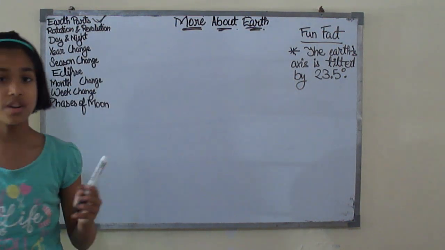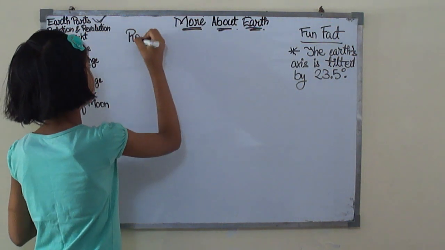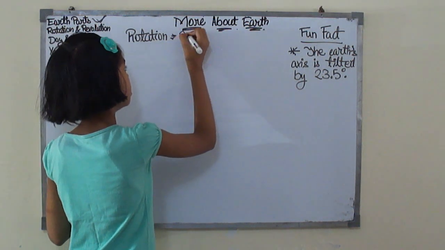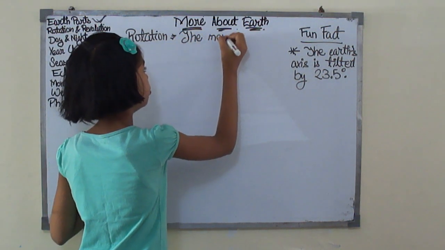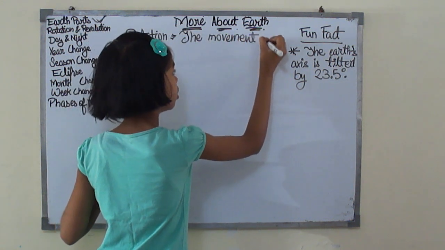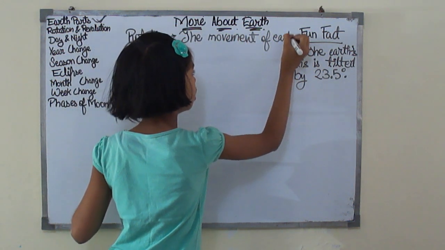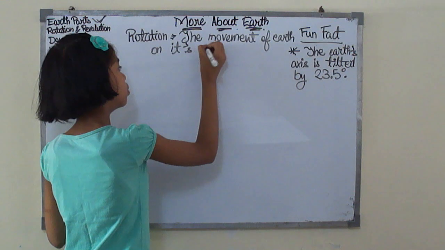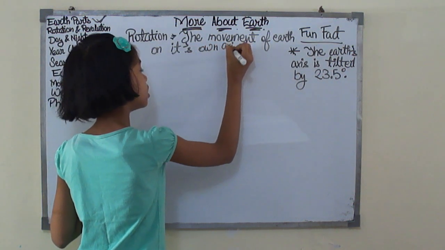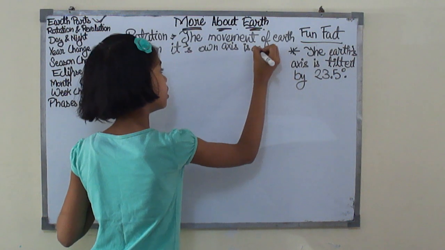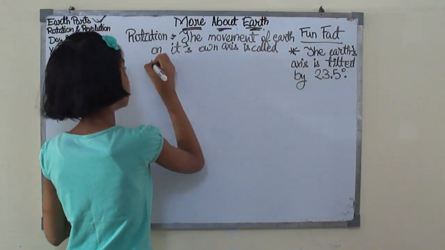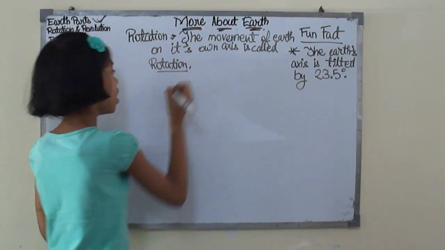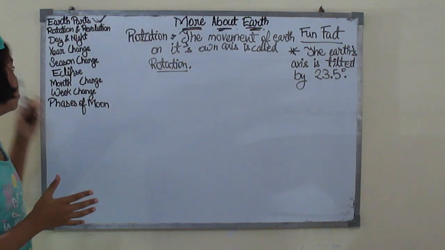So let me write down for you. Rotation: the technical term is the movement of Earth on its own axis is called rotation. Now I think you understand that. Let's move on to the revolution.